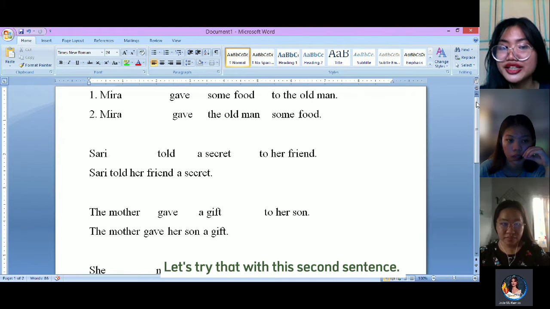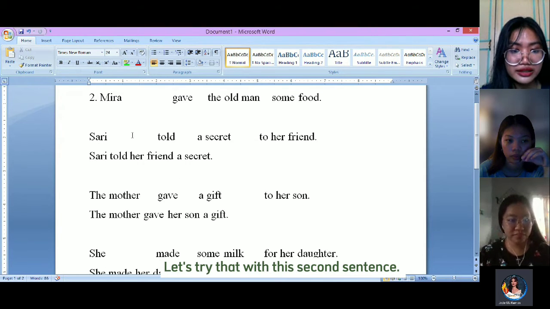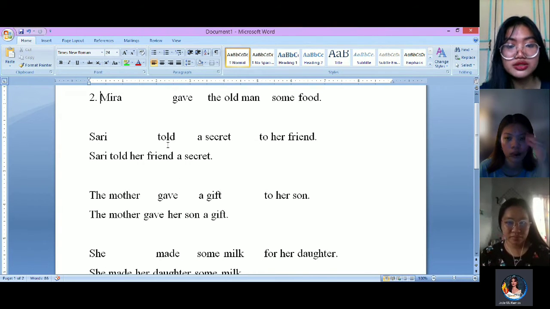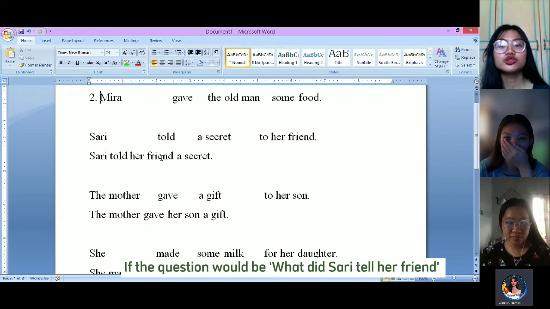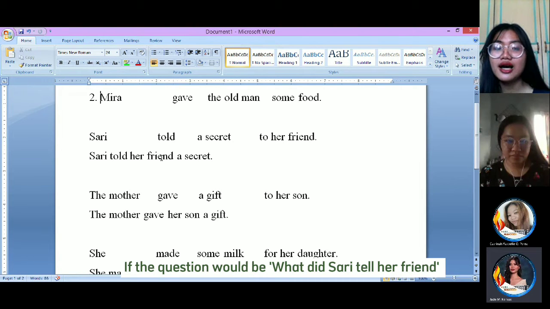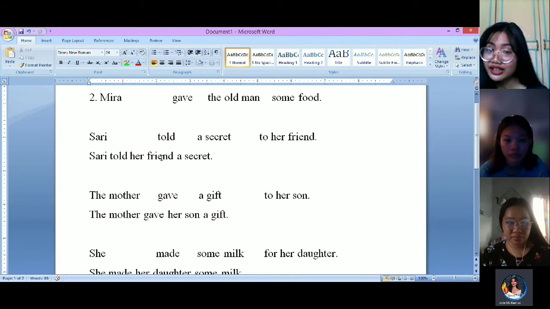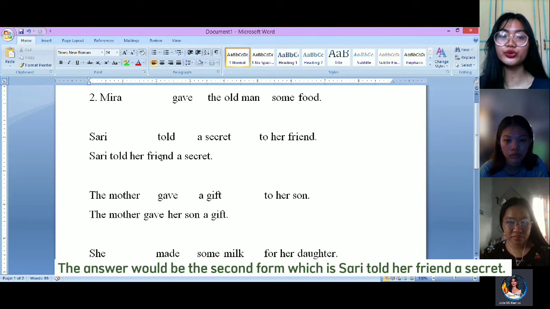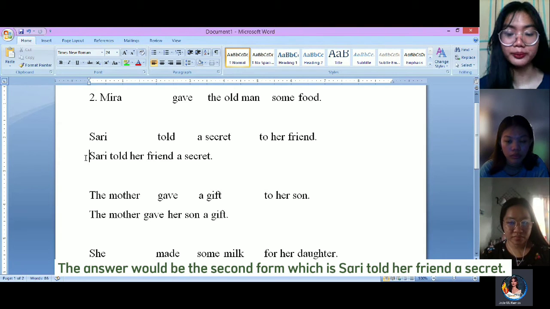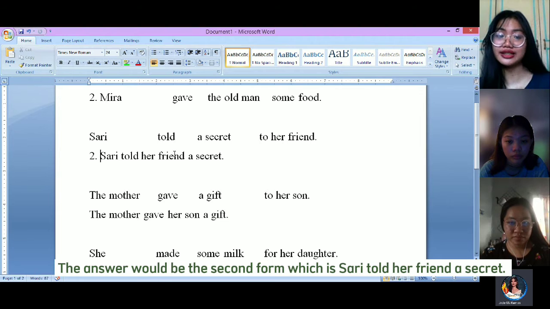So let's try that with this second sentence. If the question would be what did Sari tell her friend, the answer would be the second form, which is Sari told her friend a secret.